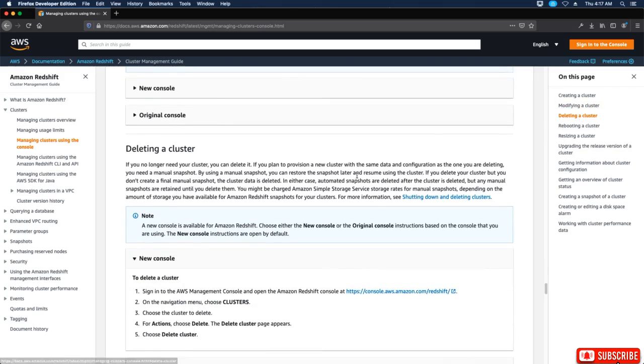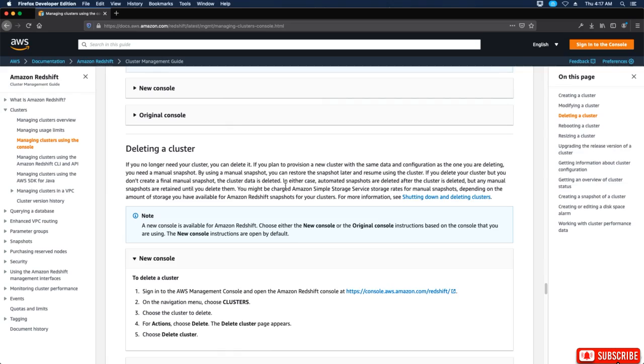Okay, deleting a cluster. If you no longer need a cluster, you can delete it. If you plan to provision a new cluster with the same data and configuration as the one you are deleting, you need a manual snapshot. So a snapshot is basically you're copying the data. Okay, they just call it a snapshot.